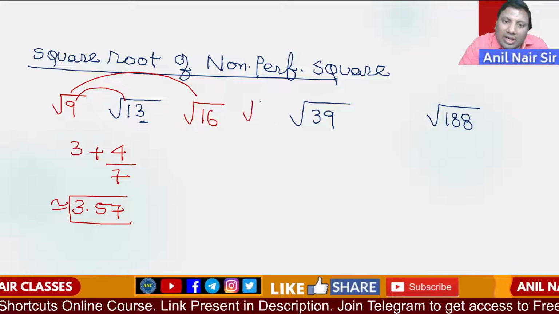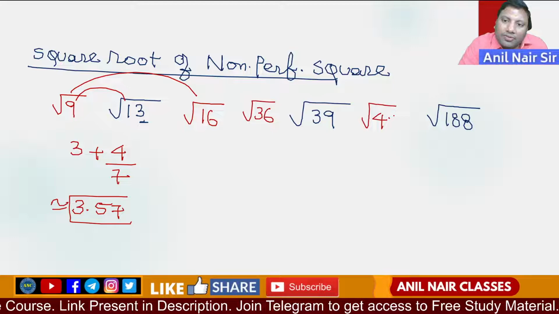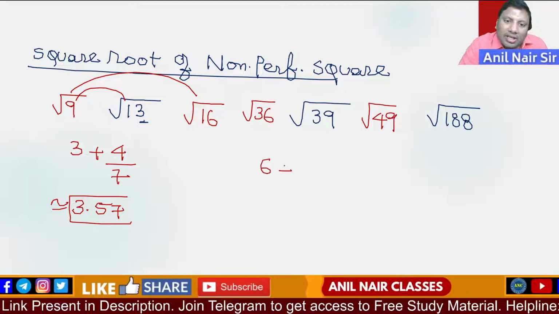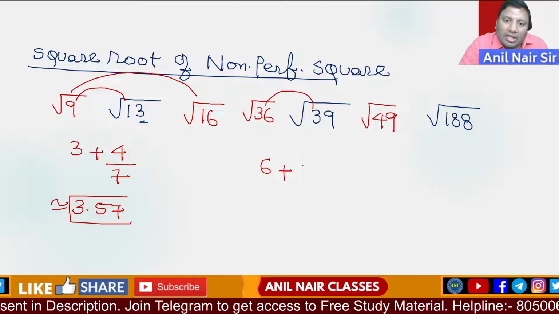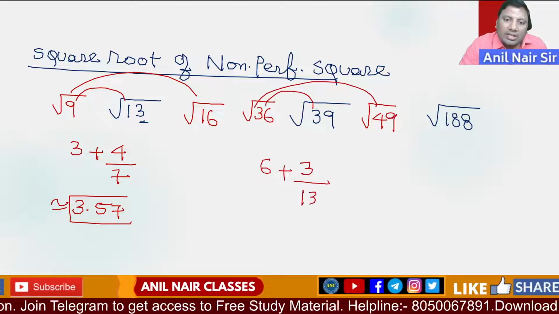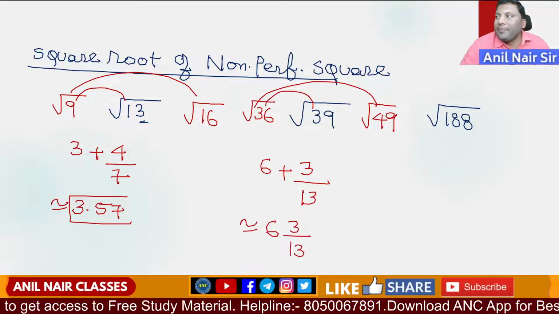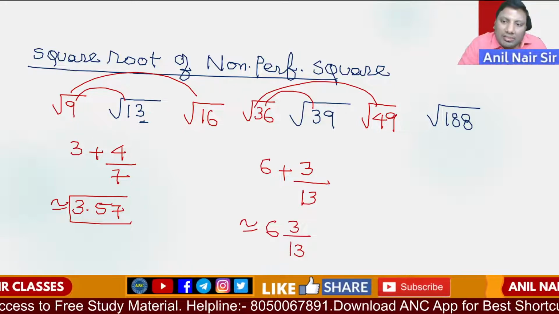Root 39 lies between which two numbers? Root 36 and root 49. So the answer is greater than 6. 6 plus, 39 minus 36, 3, and 49 minus 36, it is 13. So the answer is close to 6 and 3 by 13.